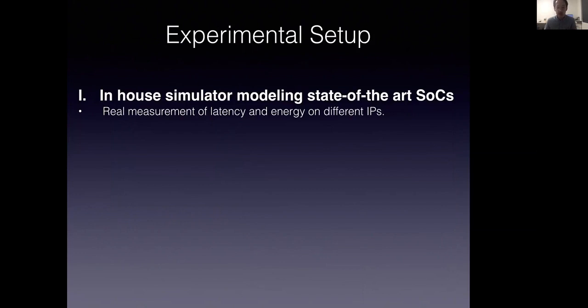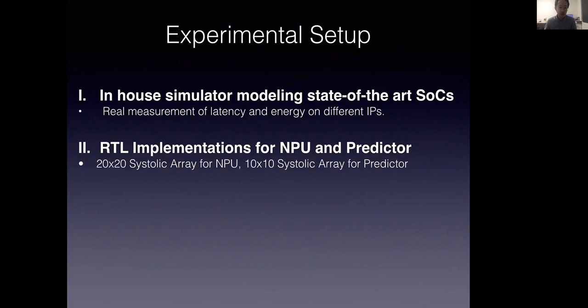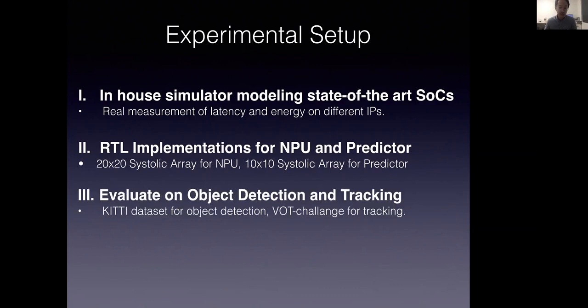To demonstrate PVF, we built an in-house simulator to model the state-of-the-art SoC. We measure the latency of DSP, GPU, and CPU on the NVIDIA TX1 platform and build RTL implementations for NPU and predictors. The NPU is a 20 by 20 systolic array, and because we're using a learning-based predictor, the predictor is a 10 by 10 systolic array. We evaluate two applications, which are object detection and tracking. For detection, we use YOLOv2 on the KITTI dataset, and for tracking, we use a state-of-the-art tracking algorithm, ECO, on the VOT dataset. We use different input resolutions.